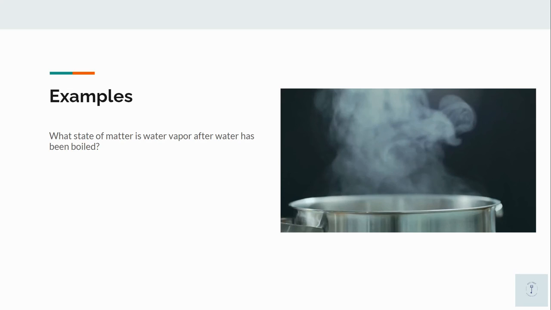And the last question: what state of matter is water vapor after water has been boiled? The answer is gas. Water is a liquid and boiling water causes the water to evaporate, and evaporation is the transition of a liquid to a gas, so the answer is a gas.